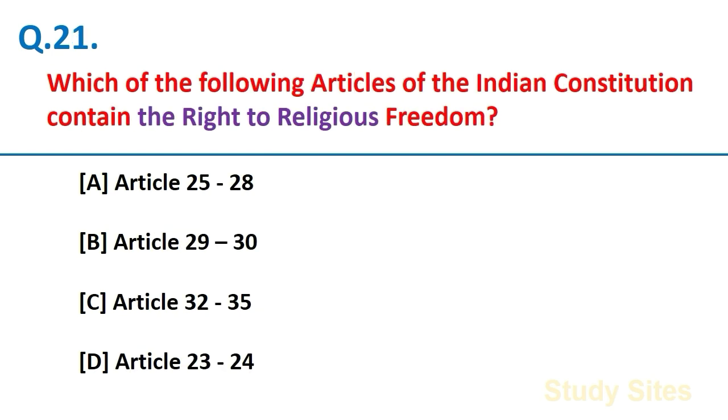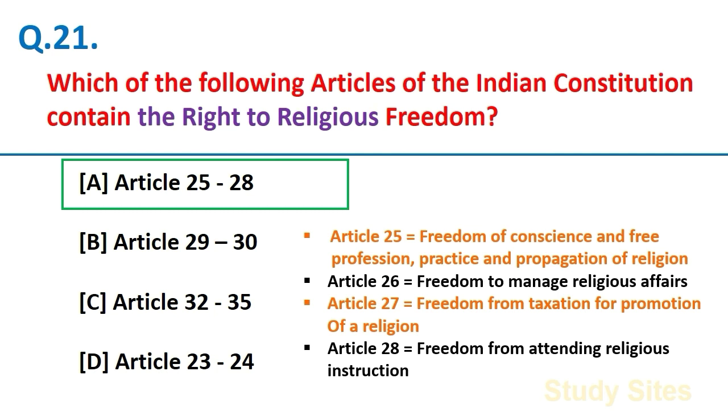Which of the following articles of the Indian Constitution contain the right to religious freedom? Article 25 to 28. Friends, Article 25 deals with freedom of conscience and free profession, practice, propagation of religion. Article 26 deals with freedom to manage religious affairs.